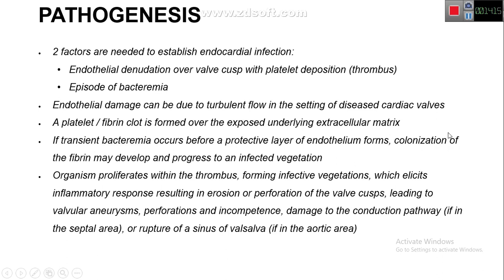So the bacteria then colonize the fibrin and may progress to infected vegetation. Now the organism proliferates within the thrombus, forming infected vegetations, which elicit an inflammatory response, like fever and septicemia, joint pain, sweating, etc., and various signs of this.